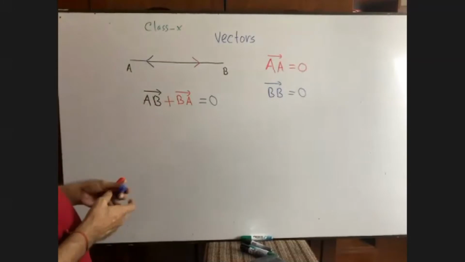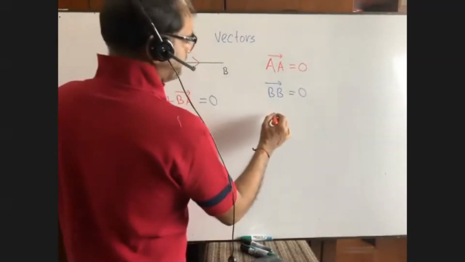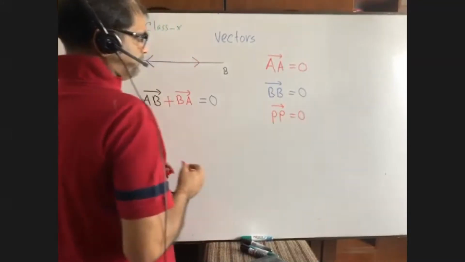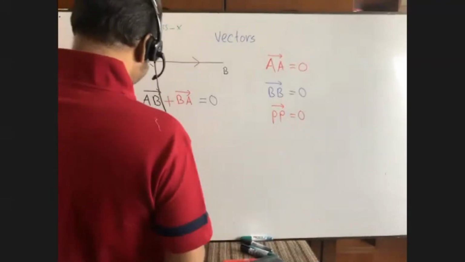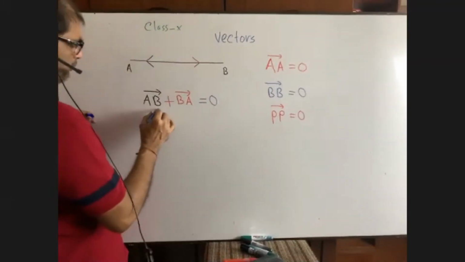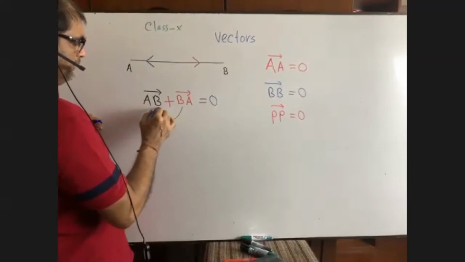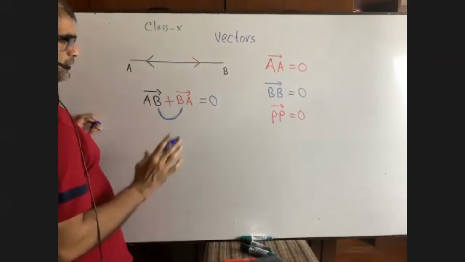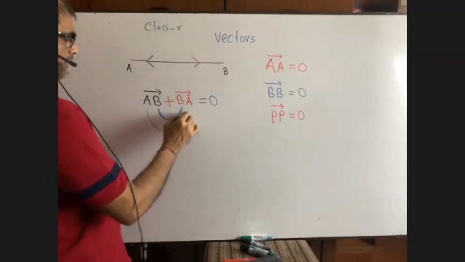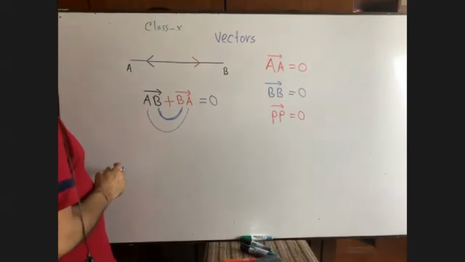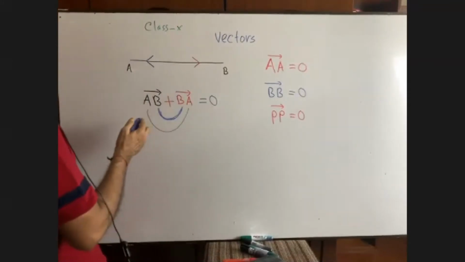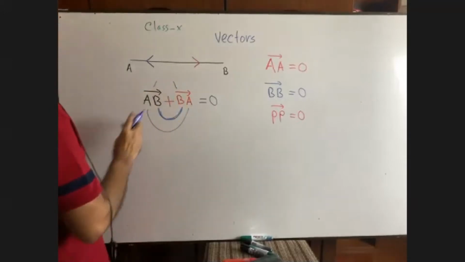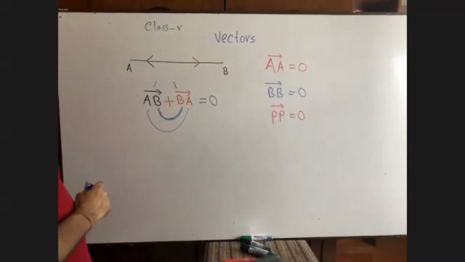Have you got me? Suppose P to P. Yes, sir. P to P. It is also 0. It means, you see, here B to B equals to what? 0. From B to B 0. So we are left with A to A. It is 0. Have you got it? You have to think that this and this will be same always.